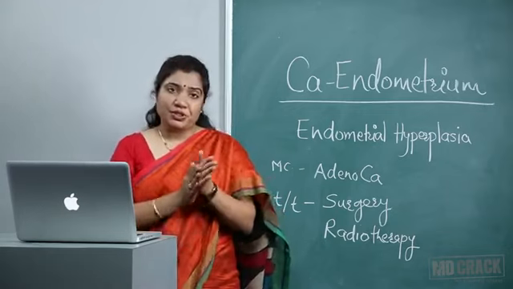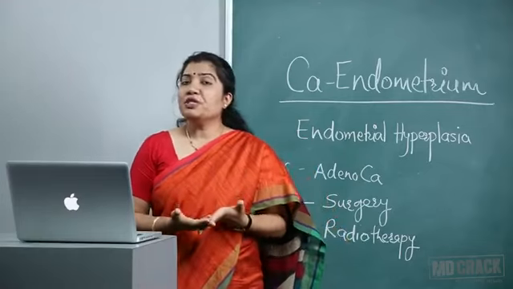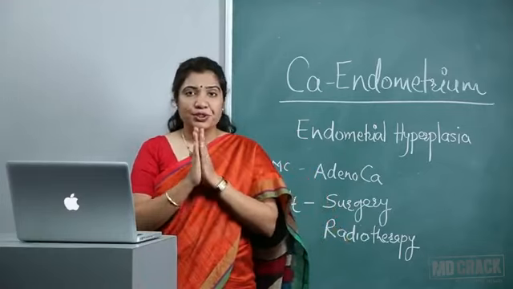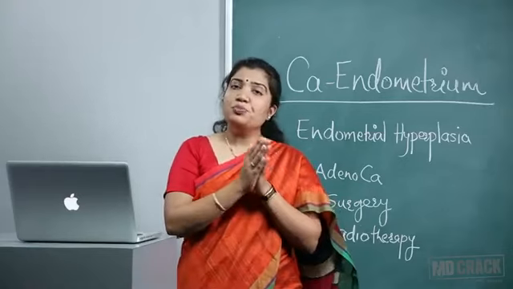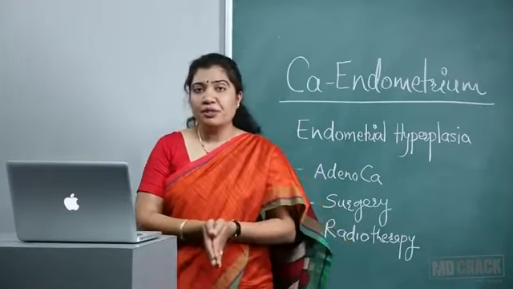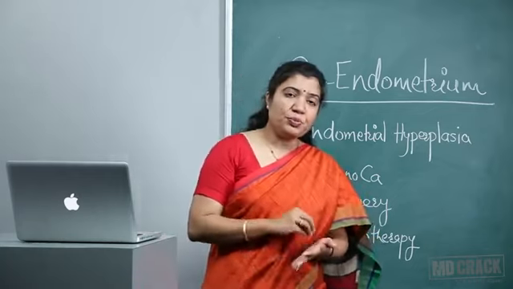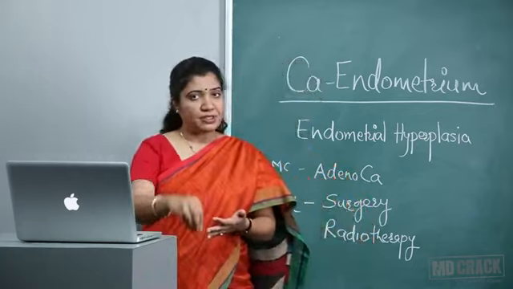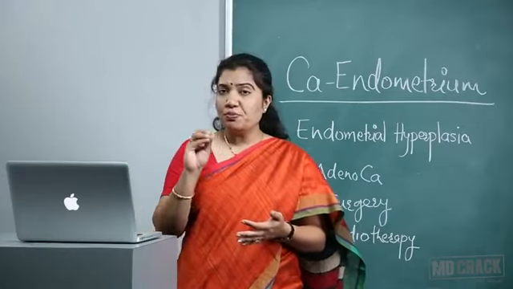What are the investigations in CA endometrium? The simple investigation is endometrial aspiration biopsy. It's an office procedure. It should be the first step in evaluating the patient. Means, whenever there is a patient with postmenopausal bleeding, what next? It should be endometrial aspiration biopsy.